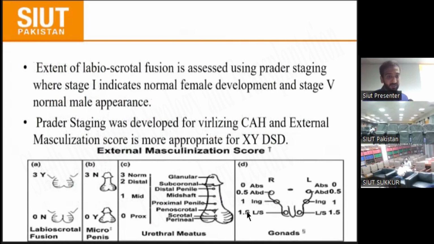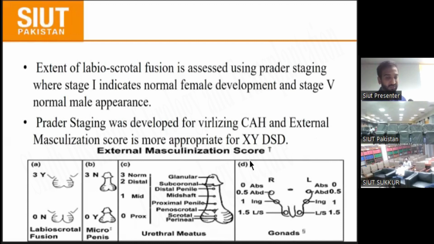The extent of labioscrotal fusion is assessed using the Prader staging, where stage 1 indicates normal female development and stage 5 indicates a normal male appearance. Prader staging is used for visualization of CAH with XY DSD, and the external masculinization score is more appropriate for XY DSD.